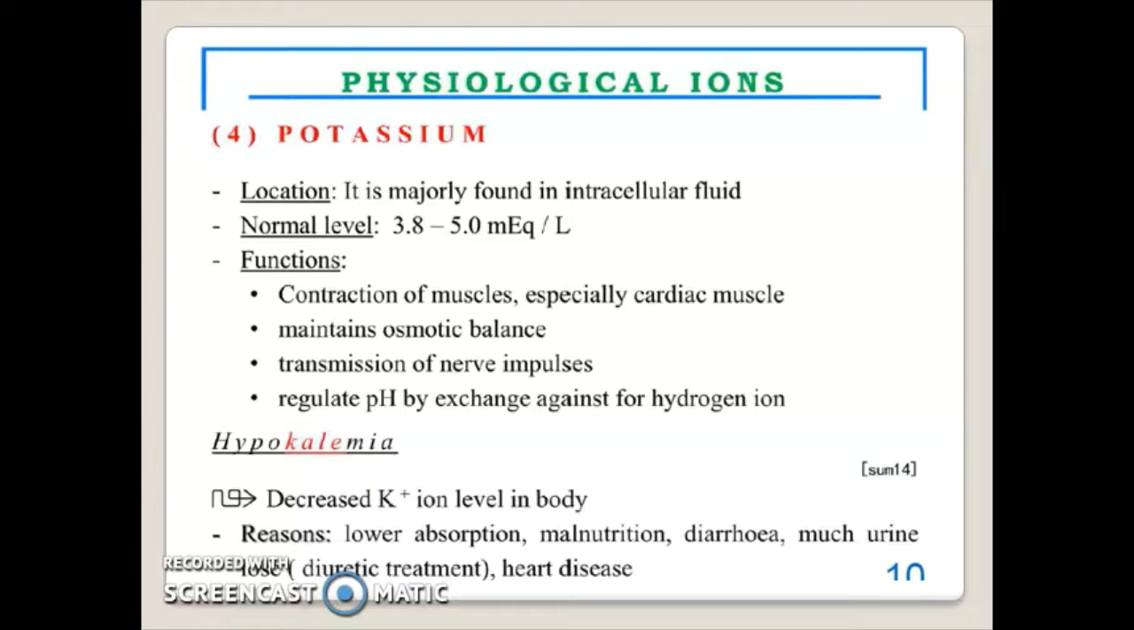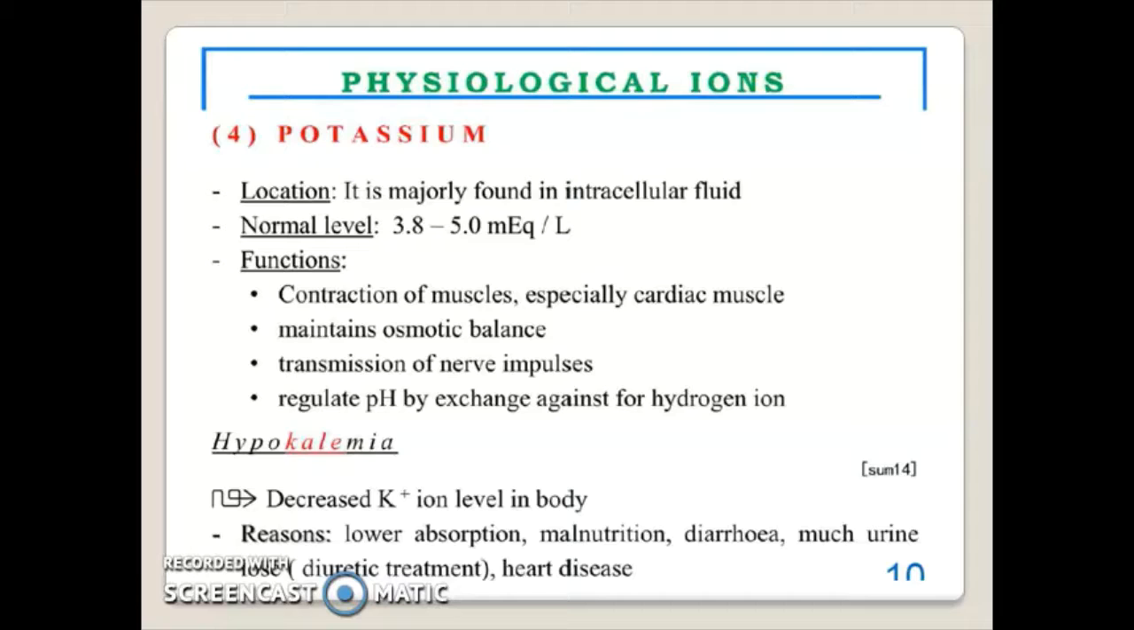Potassium ions. Location: it is majorly found in intracellular fluid. Normal level 3.8 to 5 milliequivalent per liter. Functions: contraction of muscles, especially cardiac muscles, maintains osmotic balance, transmission of nerve impulses, and regulates pH by exchange against hydrogen ion.